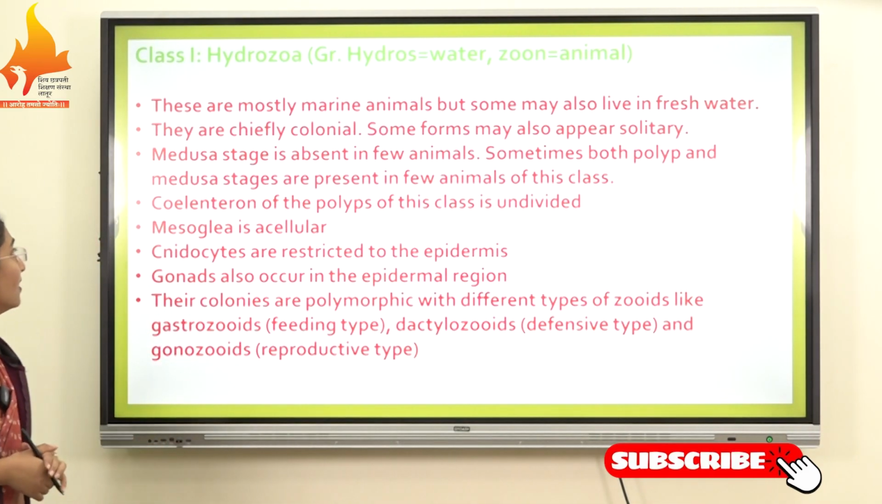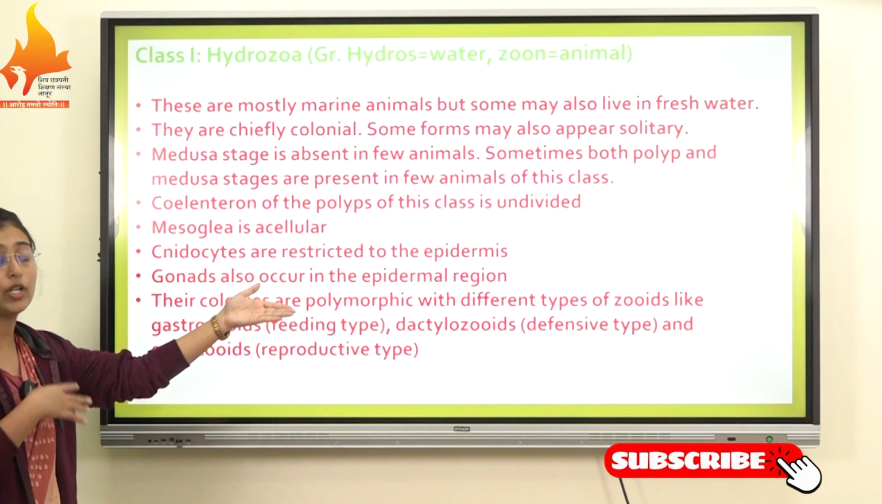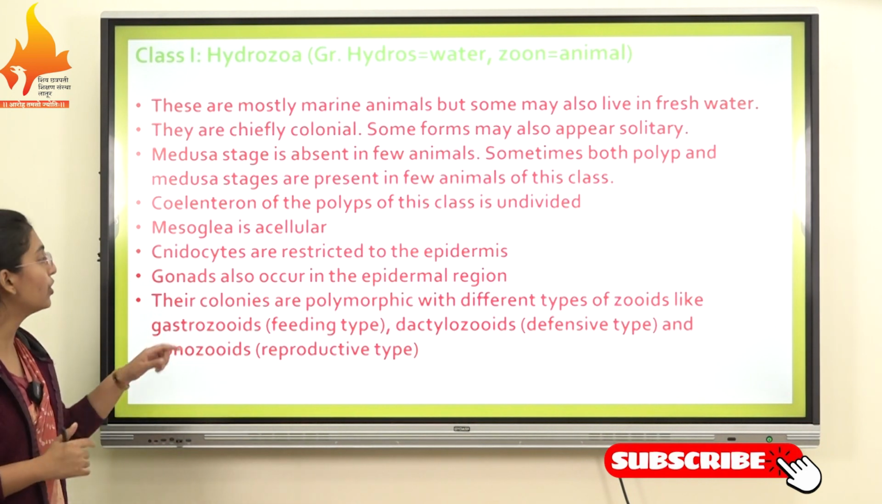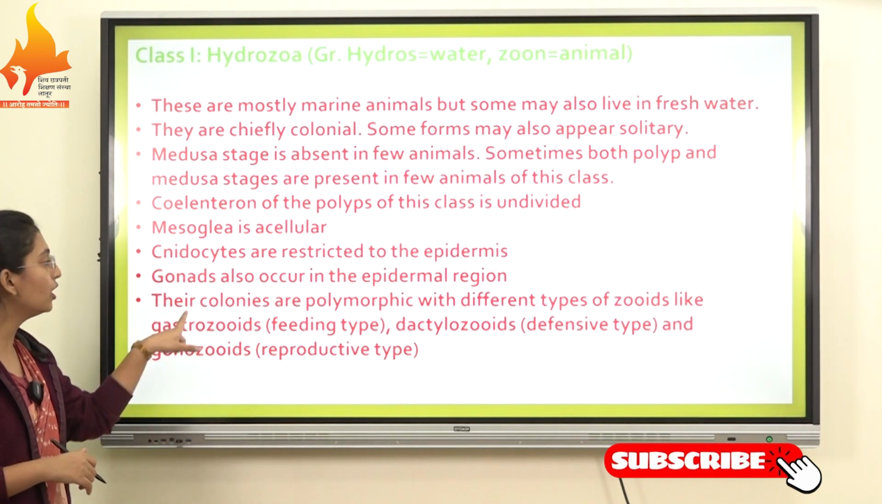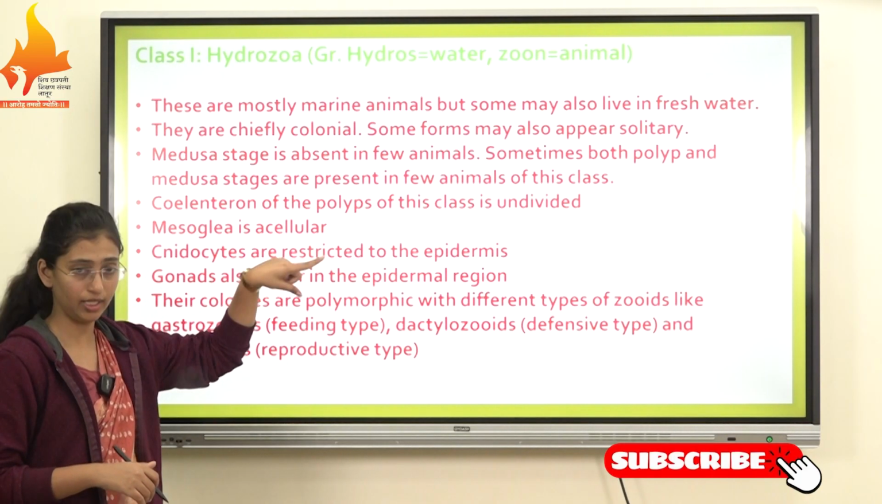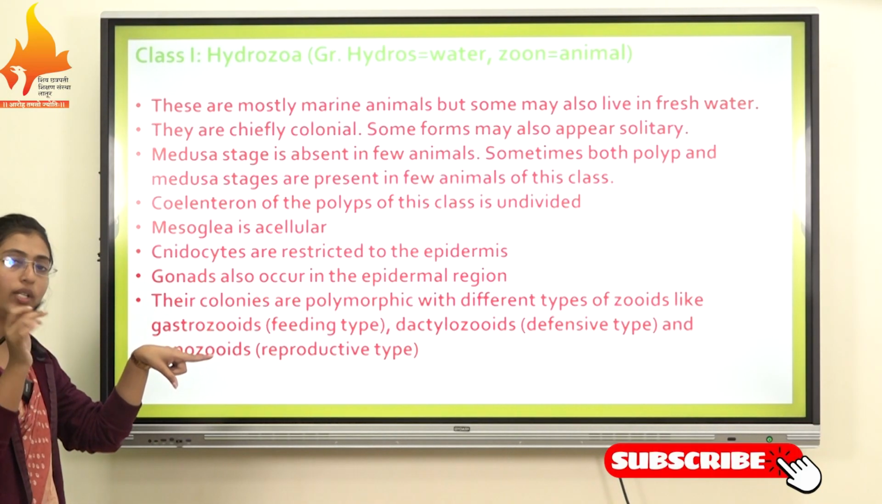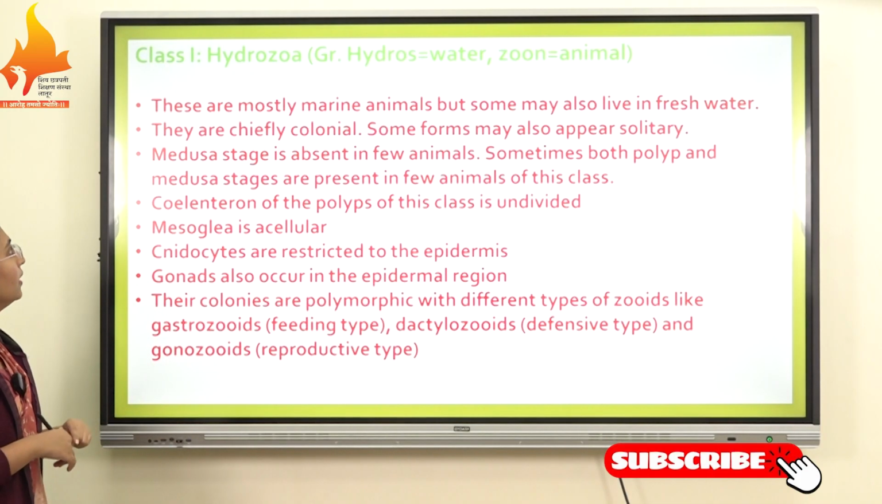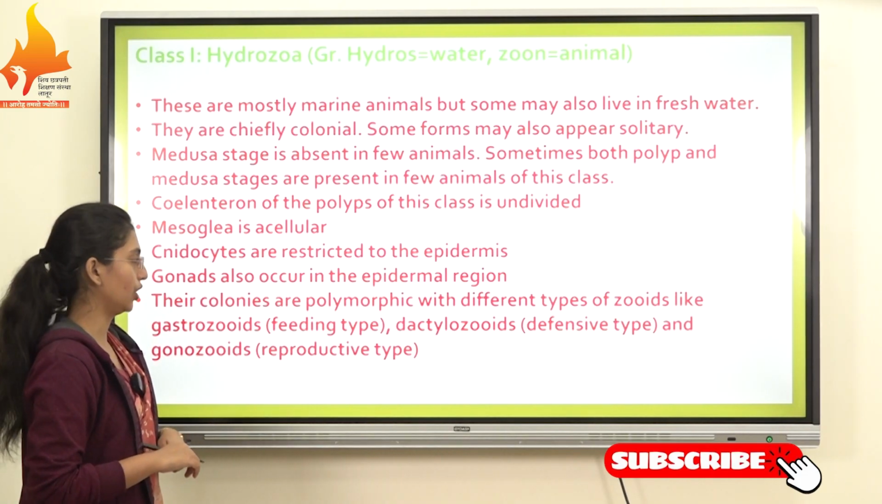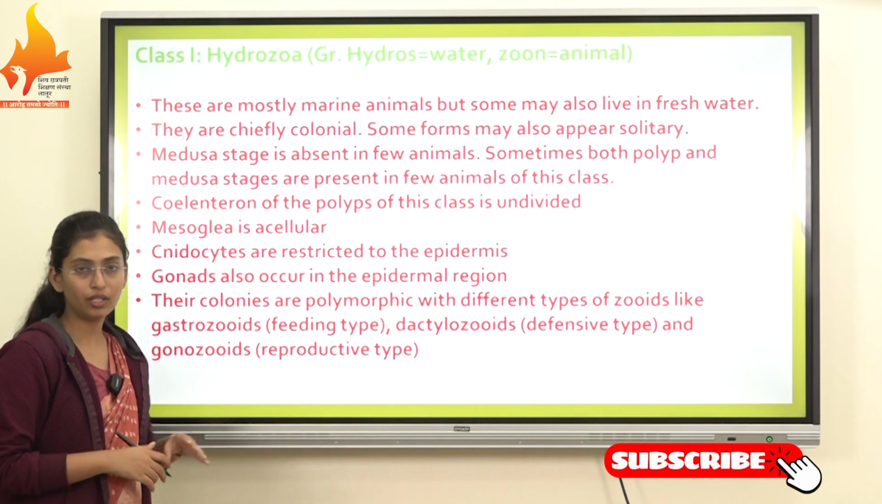The next characteristic of Hydrozoa is that cnidocysts are restricted to the epidermis. We know that in phylum Cnidaria there is a special type of cell present, the cnidocyst. These cnidocyst cells are restricted to the epidermis, meaning they are present only in the epidermis in class Hydrozoa. The gonads also occur only in the epidermal region.